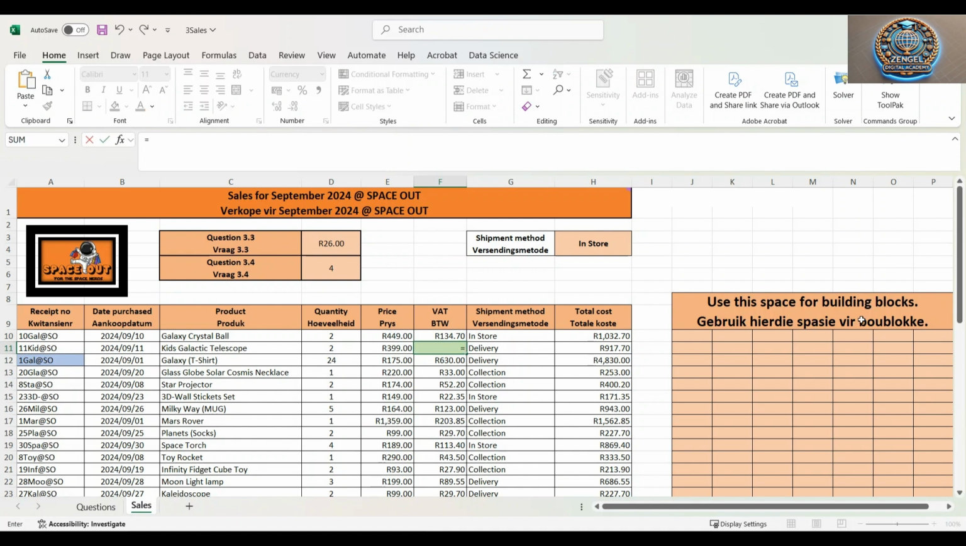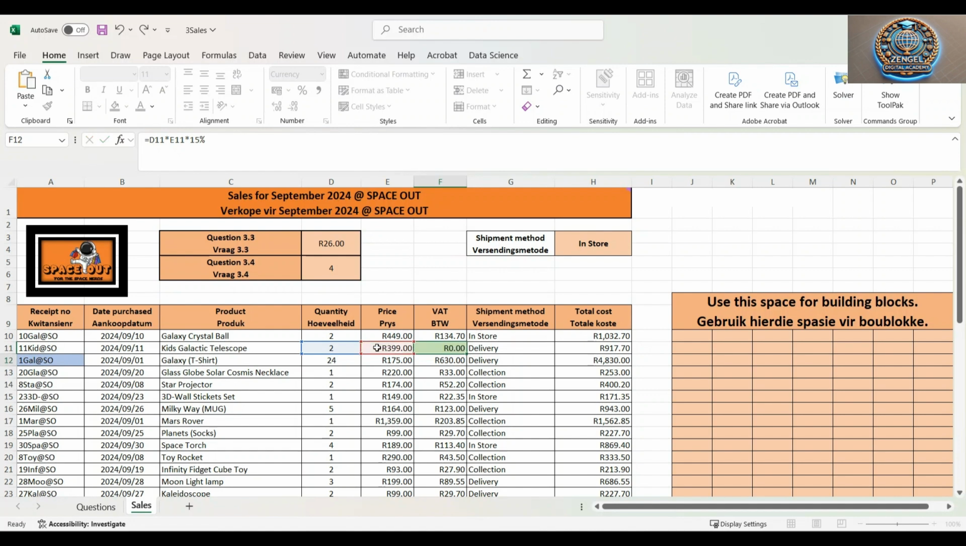We need to start with equals, then we're going to select D11. So D11 is actually the quantity. Then we need to say times, which is the star on your computer. Now we need to say times the price, because now we need to get the price. But if we did this, it was going to give us the full value, but now we need to also apply that. So we also need to say times 15%. So we only want the percentage of that price.